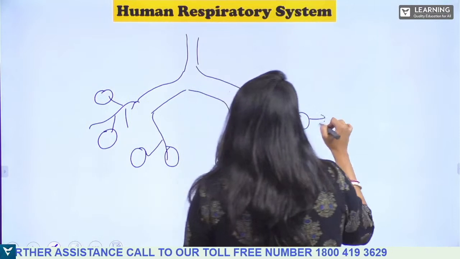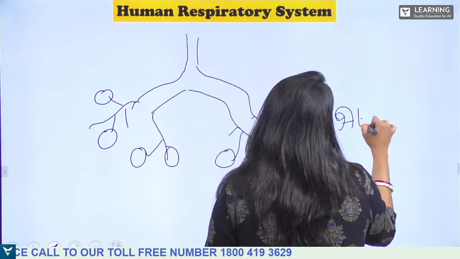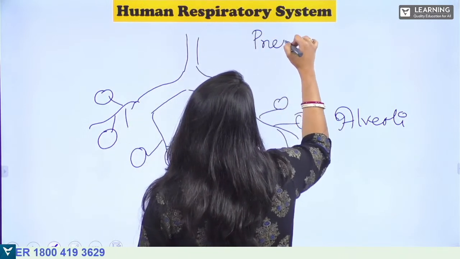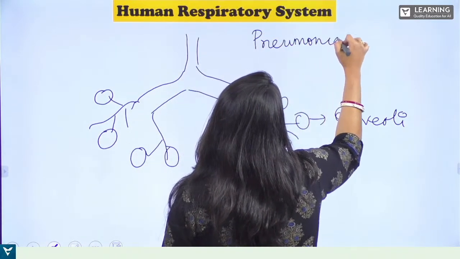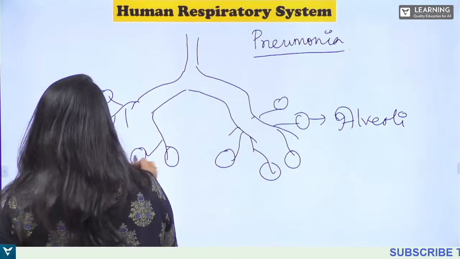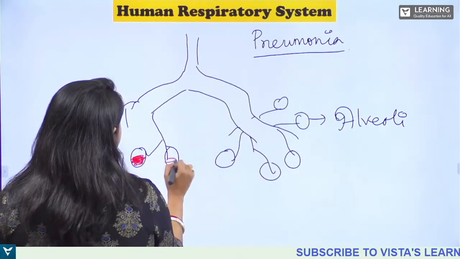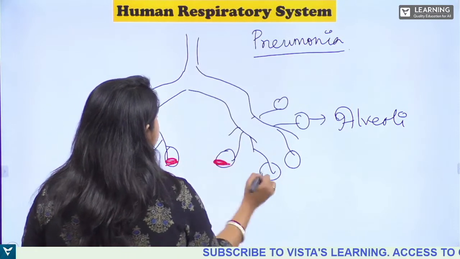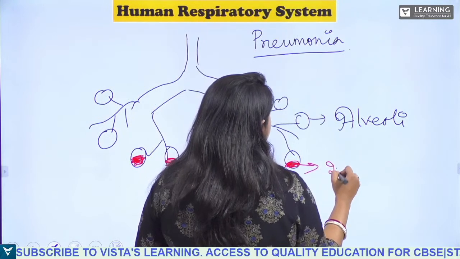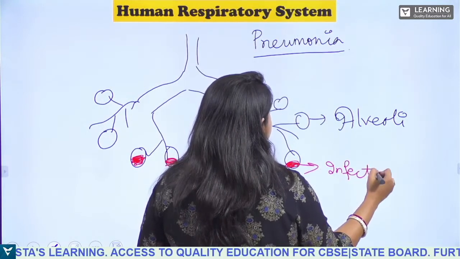These are what? These are alveoli. Now, what happens in case of pneumonia? The alveoli get infected with bacteria. The alveoli of the lungs get infected with what? With the bacteria, okay, it gets infected.